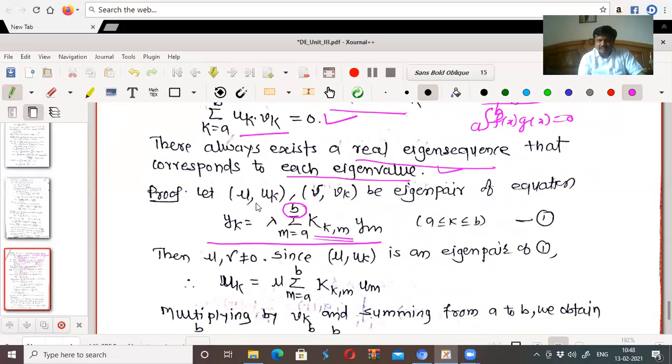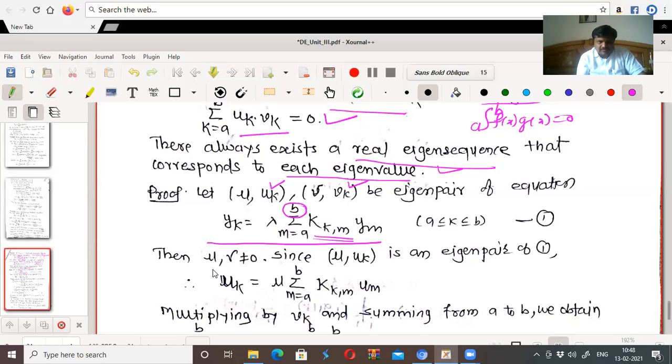What we are saying is, suppose mu is one eigenvalue, nu is another eigenvalue, and corresponding to eigenvalue mu, eigensequence uk is there, and corresponding to eigenvalue nu, eigensequence vk is there, with the eigenpair of this equation. Okay, where k lies between a and b.